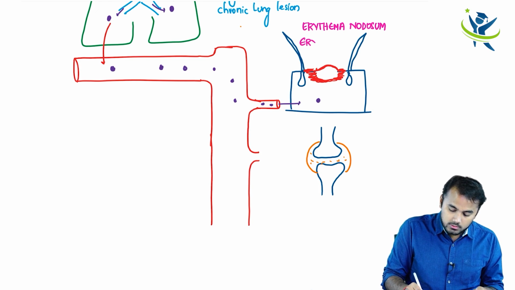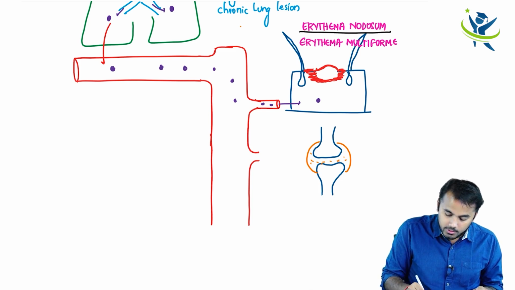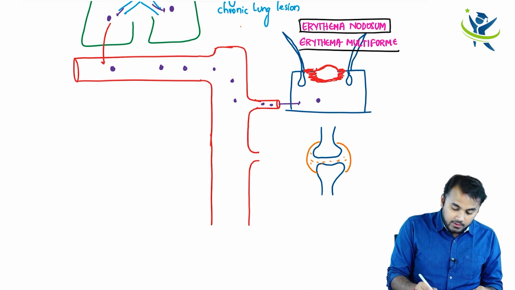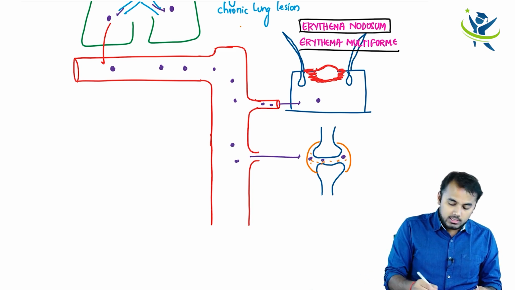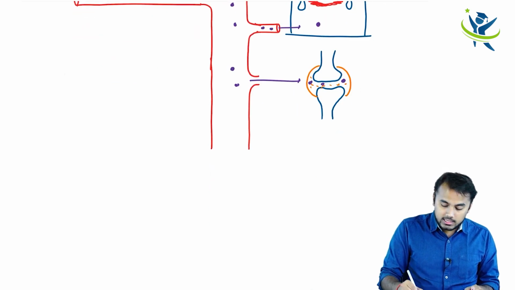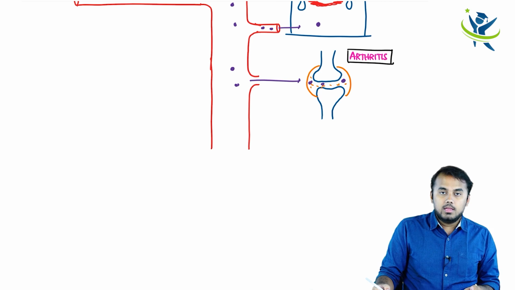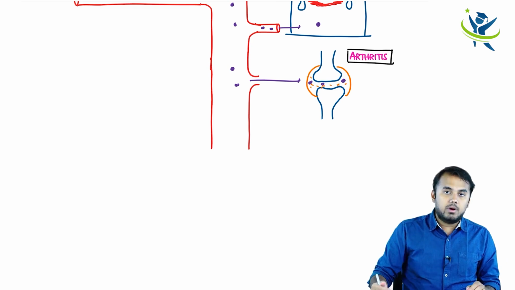And another skin disorder which these spores are going to cause is erythema multiforme. So two important things to take into consideration: one is erythema nodosum and the next one is erythema multiforme. Okay. Next thing, if these spores descend down and enter into the joint, what is it going to cause? Obviously it is going to cause arthritis to the patient. Okay. Apart from pulmonary infections, what are the systemic infections? Arthritis, erythema nodosum, erythema multiforme.